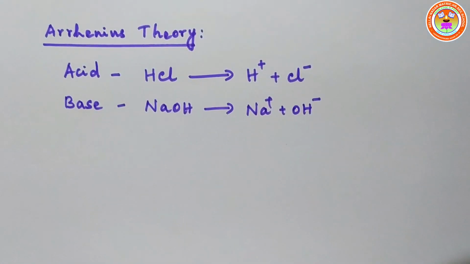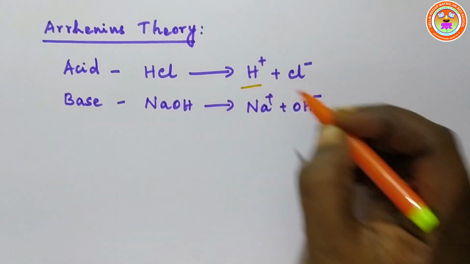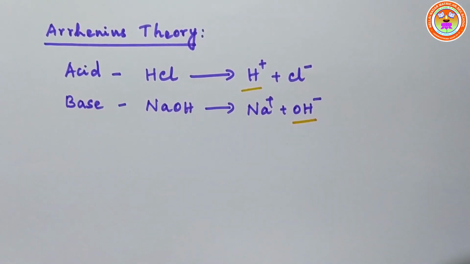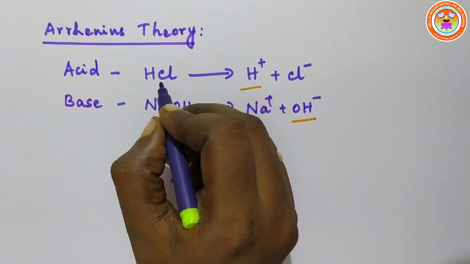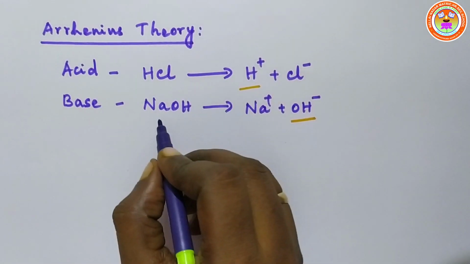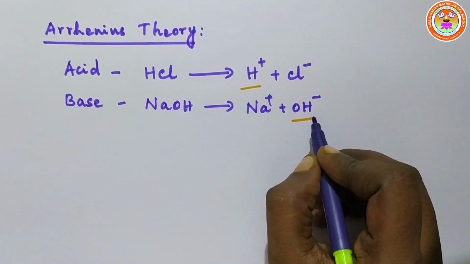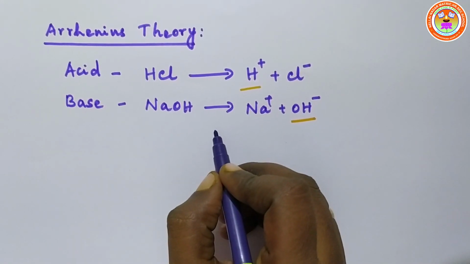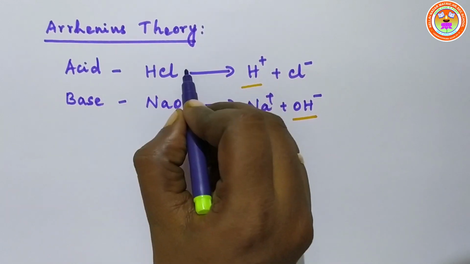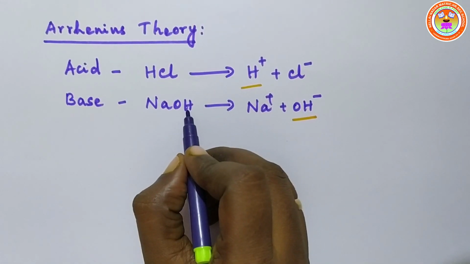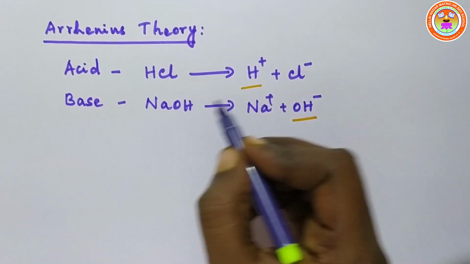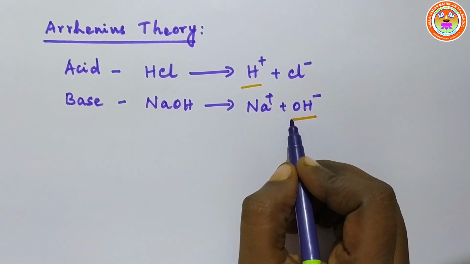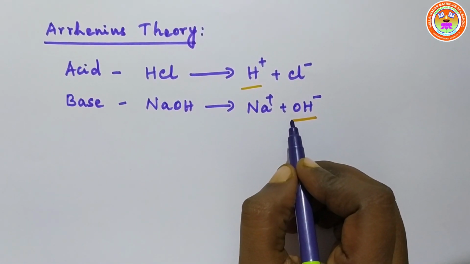Okay children, see here H plus ions and here OH minus ions. That's why the first one, hydrochloric acid, is called an acid, whereas sodium hydroxide is called a base. According to Arrhenius theory, an acid or a base doesn't form H plus and OH minus ions in the absence of water.